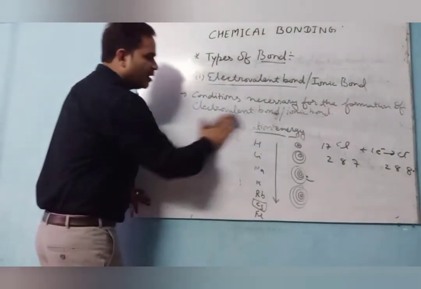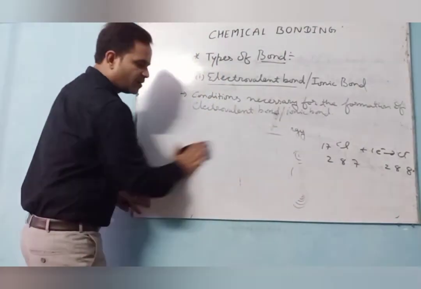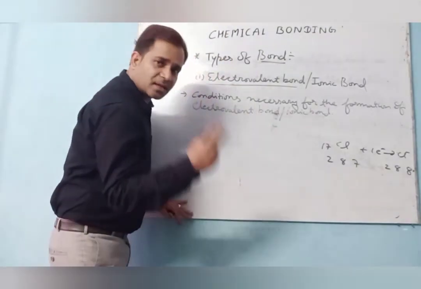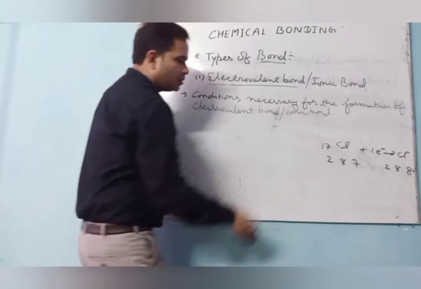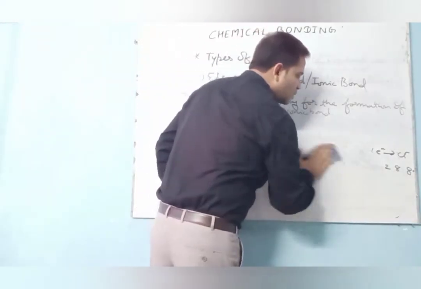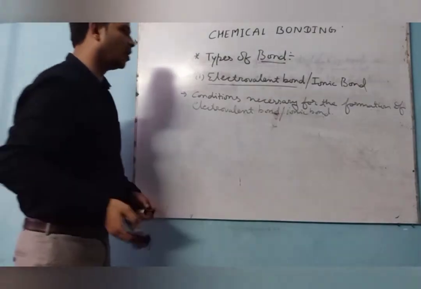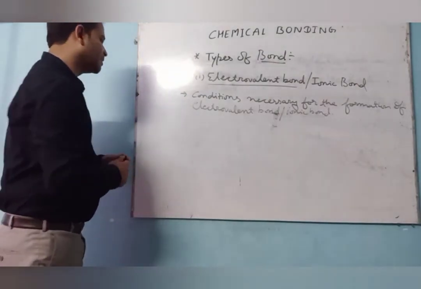In the same way, in magnesium chloride there is also losing and gaining of electrons. Magnesium loses 2 electrons, and in MgCl2, 2 atoms of chlorine are there, so the 2 atoms of chlorine gain 2 electrons. So that's why magnesium chloride also forms the electrovalent bond. So this was the first condition, that is low ionization energy.